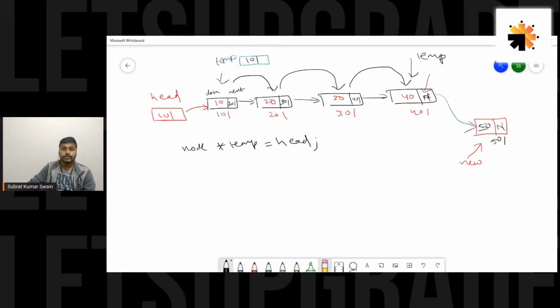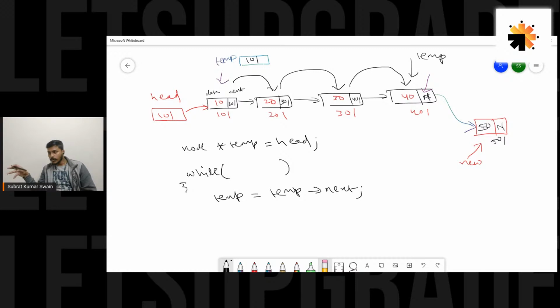Node star temp equal to head, right? I want to move this temp towards the end, so for that I would use a simple while loop. What should the condition be there? Inside the while loop, I have to shift the temp towards next, so I would write temp equal to temp of next. I'll store temp of next in temp.